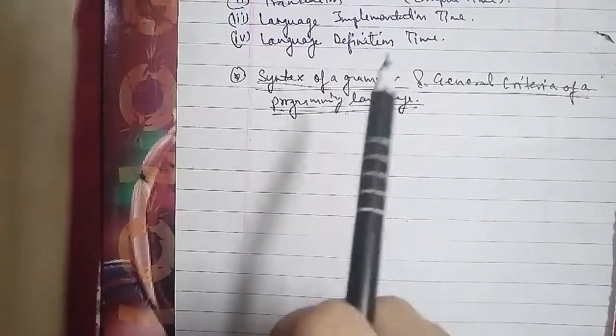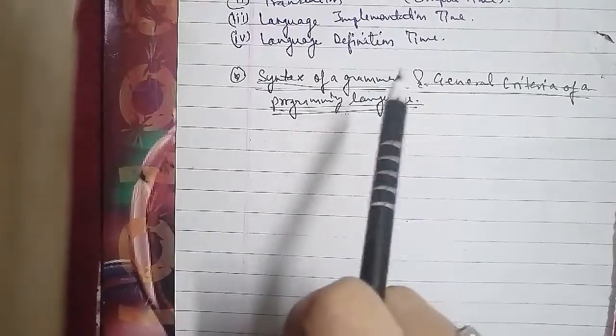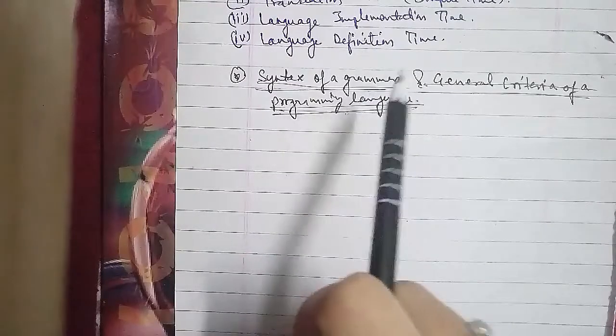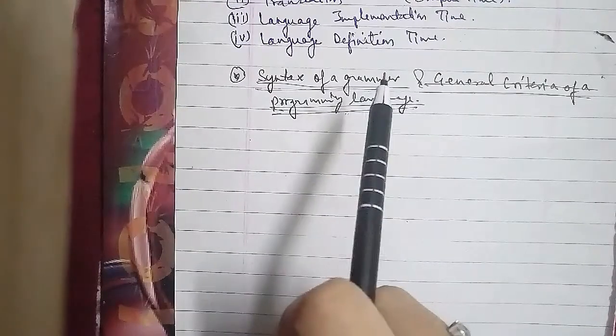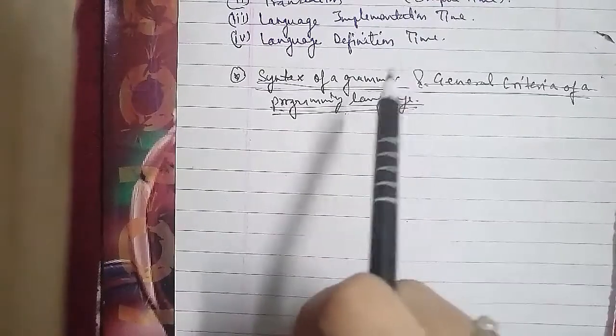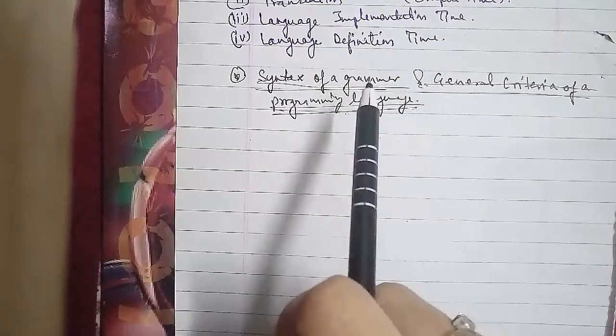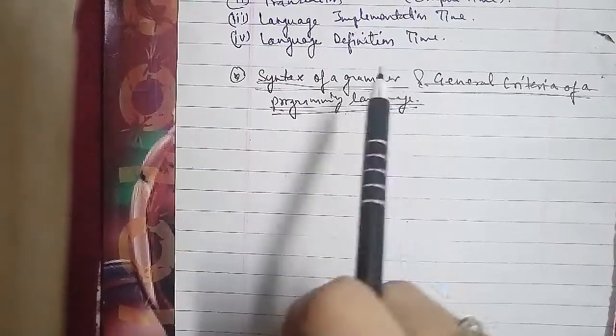So any programming language specifies a set of rules for the form of valid programs in that language. The syntactic rules of the language state how to form an expression, statement and program that look right, and the semantic rules tell us how to build meaningful expressions, statements and programs.